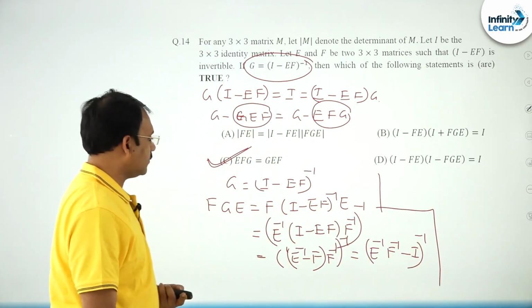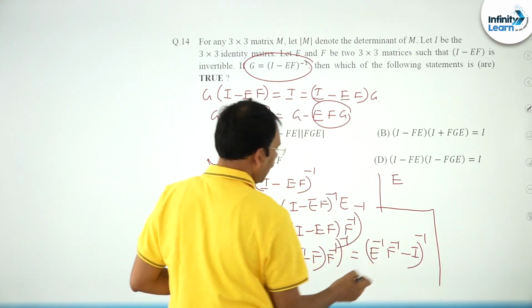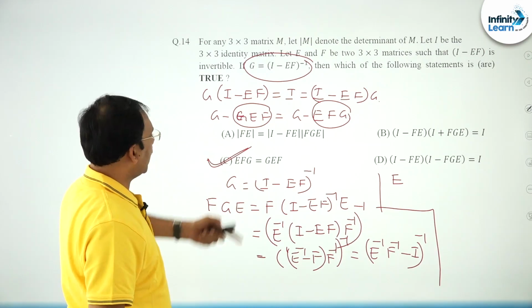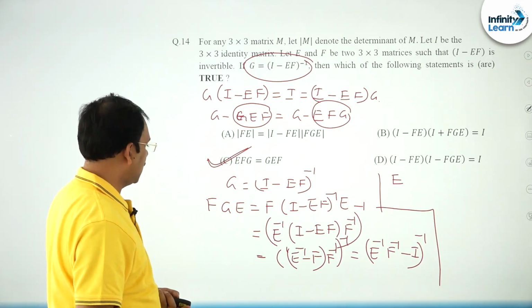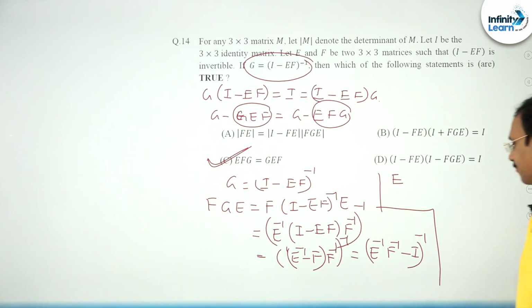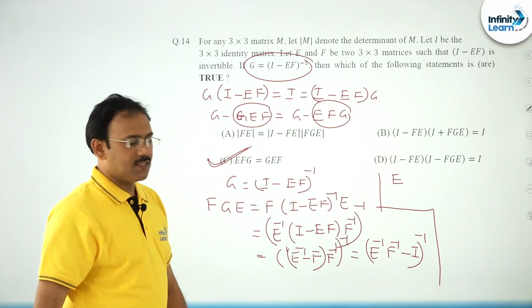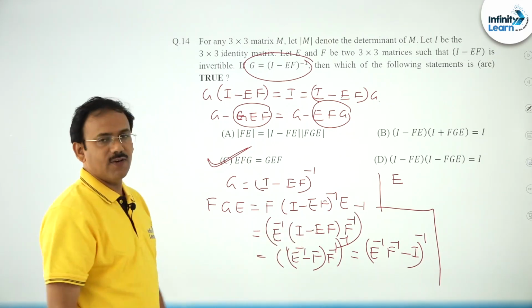here, consider, you see, we want the determinant of FE. After we see that I minus FE is this, you can observe that one is the inverse of this.